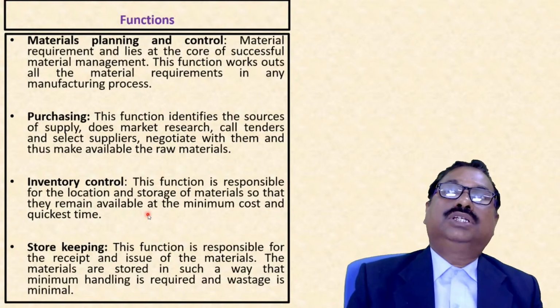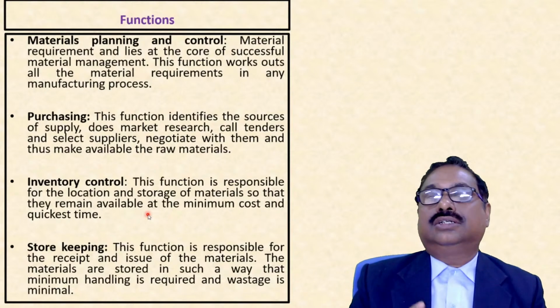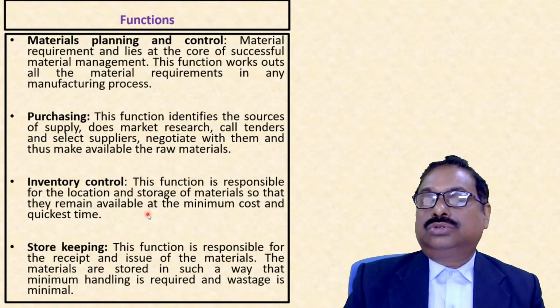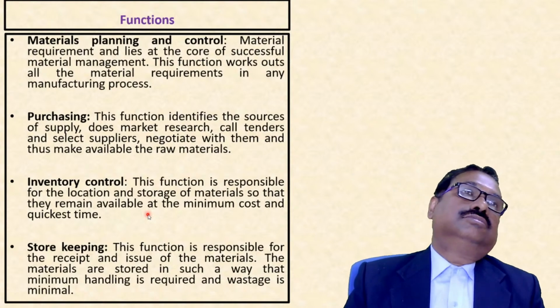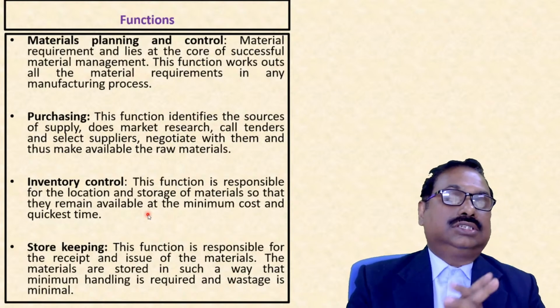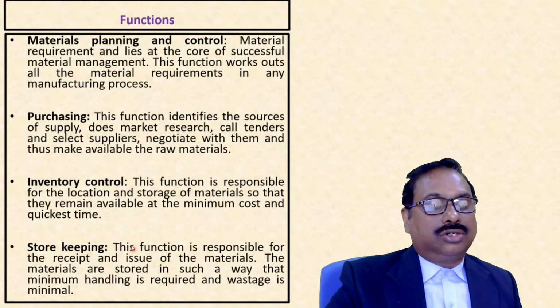And more storage means storing cost increases. You need a bigger house. You need insurance and all securities. So this is the importance of inventory control.